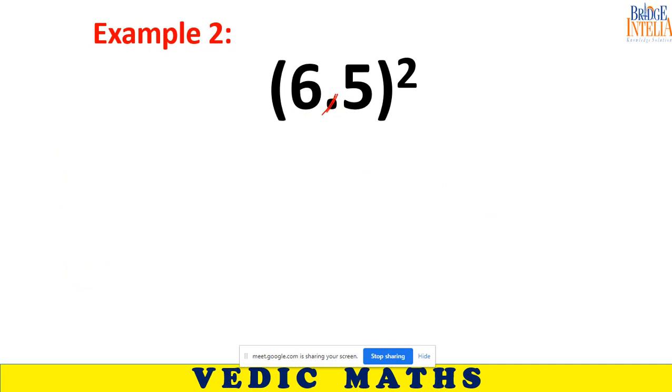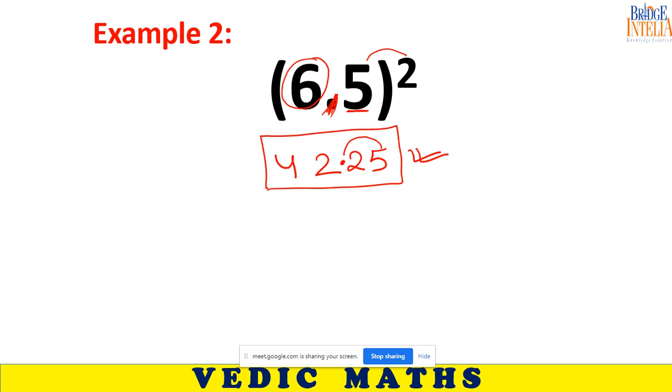Now, how are we going to solve this? By ignoring the decimal. Ignore the decimal for the time being and tell me the answer. 4225. Now bring back the decimal. How many digits were there after the decimal? One digit, but since you are squaring, double it. So 1 becomes 2. Counting backwards, the decimal should be placed here. So 42.25. This is the answer.